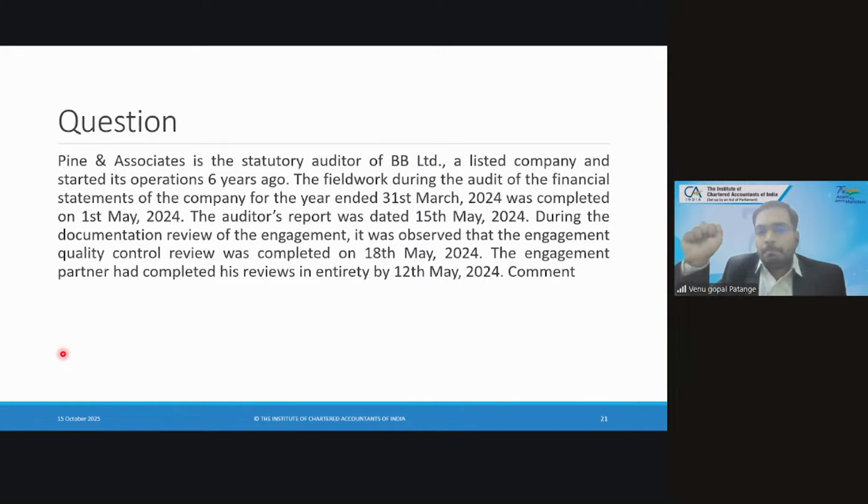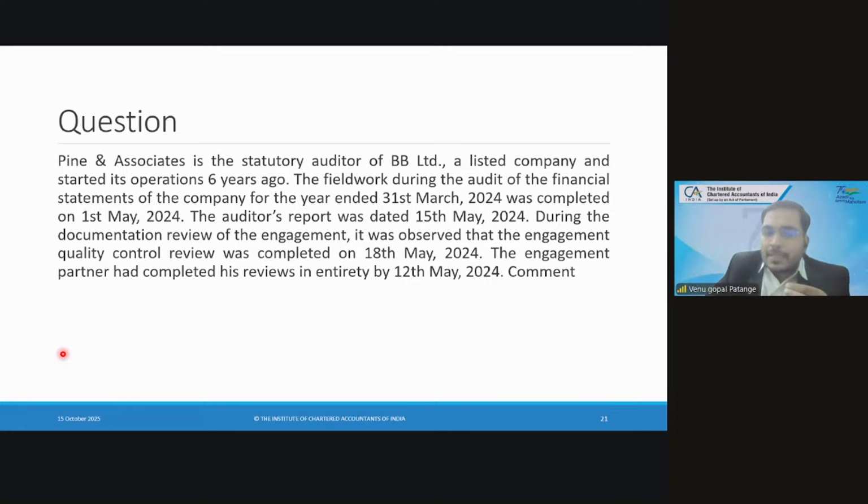Or is everything fine? Sir, something has gone wrong. Actually, where has it gone wrong? The audit report was signed and dated on 15th May, but the engagement quality control review was completed later. The quality control reviewer should review first, and only then should the report be signed. Correct, that is the problem over here. So as per SQC 1, which element of SA 700 are we discussing here?